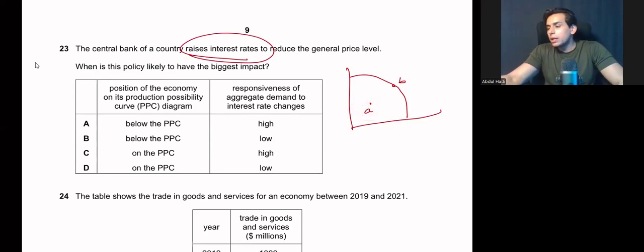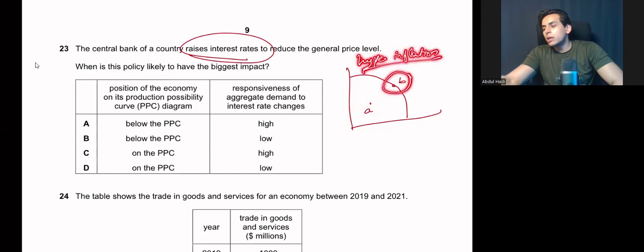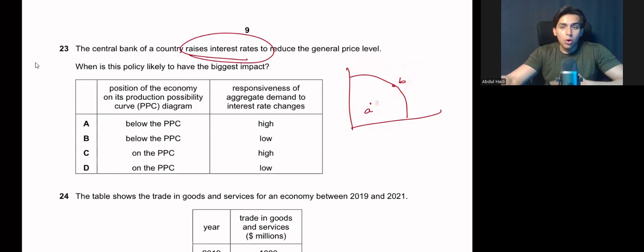But if I am operating at point B, this means that I am operating at hyperinflation. If in this case the government introduced contractionary monetary policy, I will save myself from hyperinflation. So which point is more beneficial for contractionary monetary policy, point A or point B? I believe point B. And point B is on the PPC, not below the PPC. It is on the PPC.